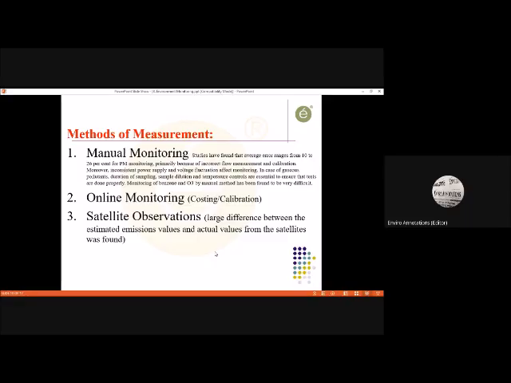Even then, this monitoring method has its own advantage because of its cost effectiveness and ready availability. Then the second one is online monitoring. You must have seen nowadays they have air quality monitoring stations, and they display online data.